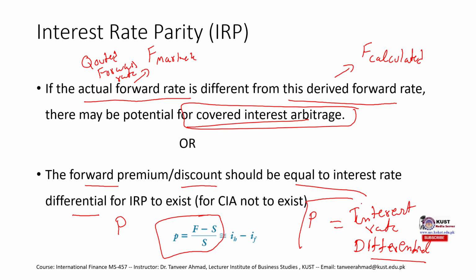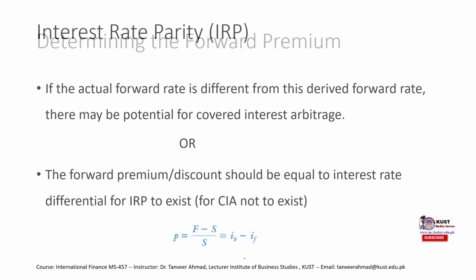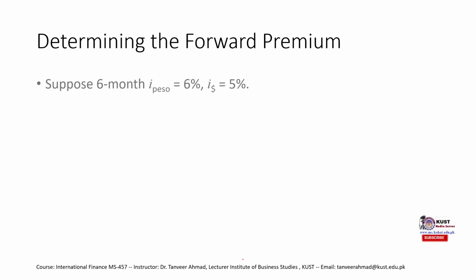When this P is equal to the interest rate differential, then CIA does not exist and it is interest rate parity. So P is the forward rate minus the spot rate, divided by the spot rate, and it should be equal to the differential, which is the difference between the interest rate in the home country and the interest rate in the foreign country. So let's explore this using an example. Suppose a 6 months forward contract.